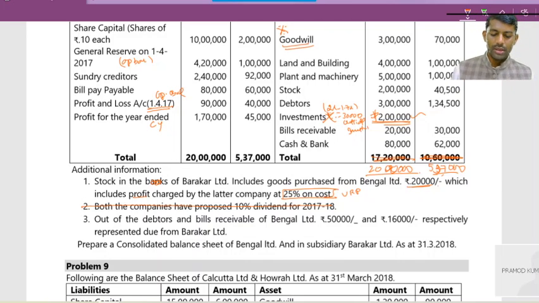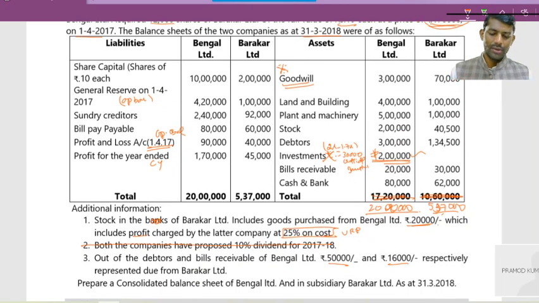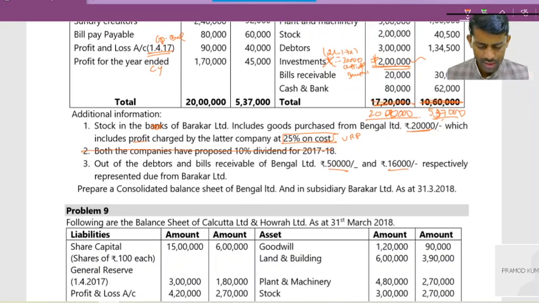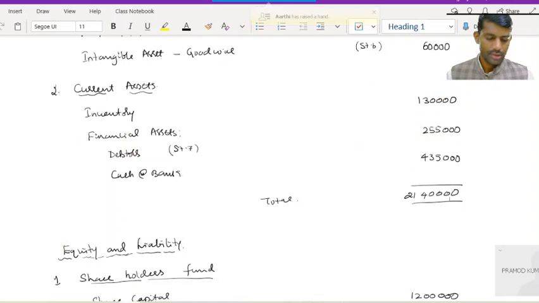Now, out of debtors and bills receivable of Bengal Limited, 50,000 and 16,000 respectively represent dues from Barkar Limited. So one adjustment here was other outside investments. Second was stock reserve, URP. Third one, intercompany owings. That's it. Should I go through the answer quickly? Yes, sir, quick.